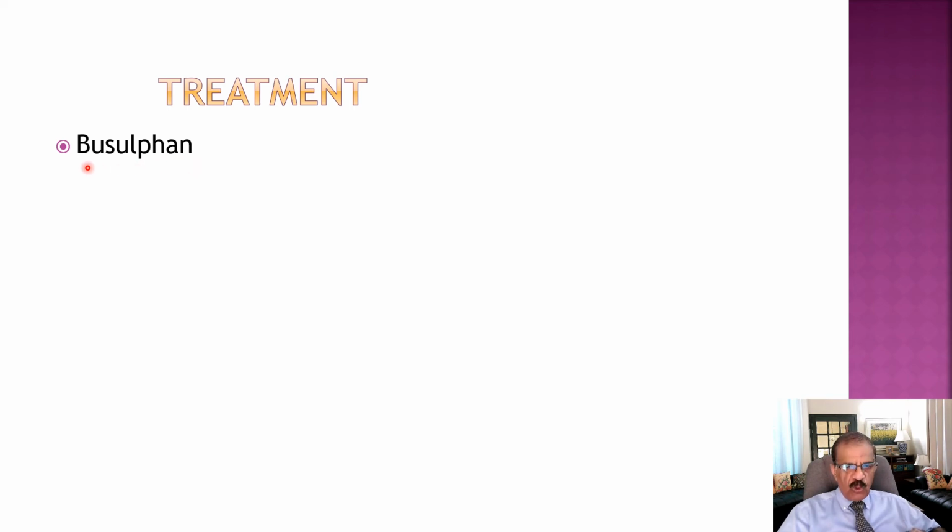So with the use of busulfan, we would want to reduce TLC count, and we want to bring it below 20,000. And then typically we will stop busulfan and will continue to monitor, and then that count will still come down, and once it comes below 10,000 we will start busulfan again. The aim used to be to keep TLC count within 10,000 and 20,000. Then came in hydroxyurea and interferon. They were slightly better than busulfan, or at least as adjuvant therapy, but they were also not capable of achieving remission.